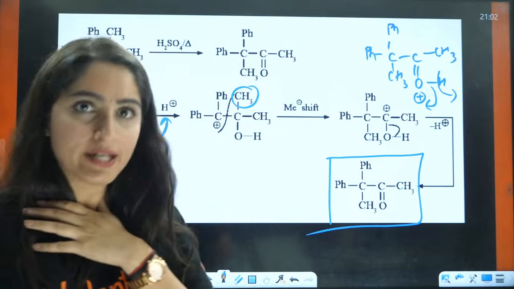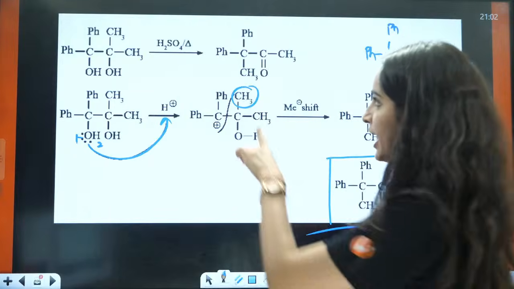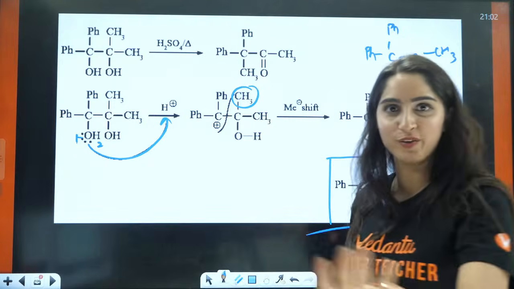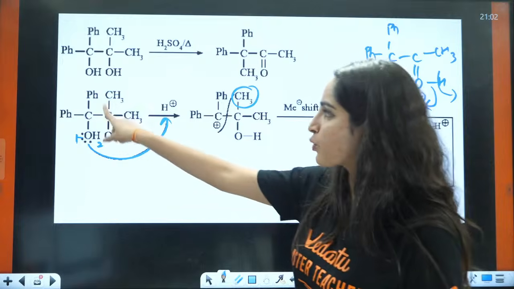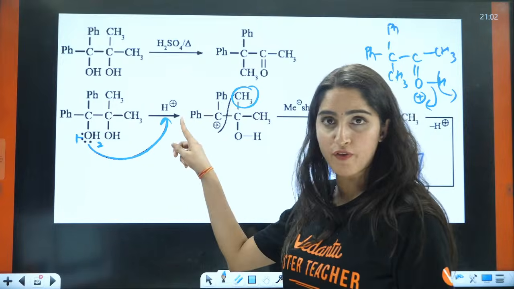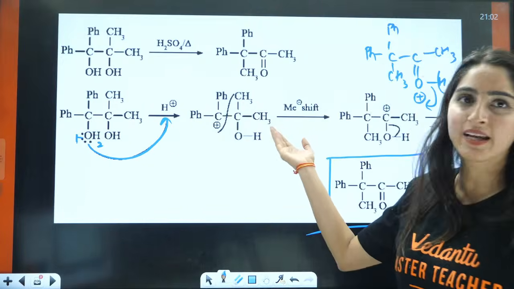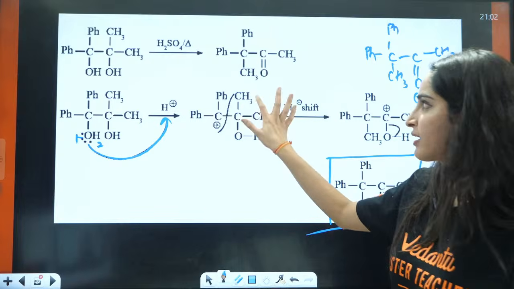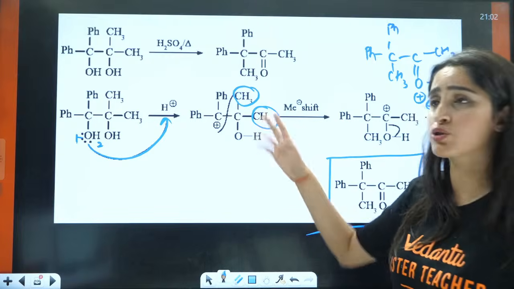Yes, there are definitely rules, but right now I am not doing that question where you are going to apply the rules. Here the question was which carbocation will be formed, but there was no choice of migration because this is also CH3, this is also CH3.